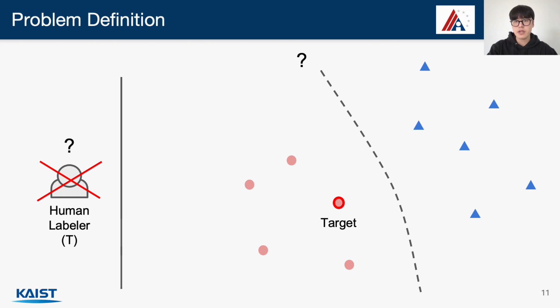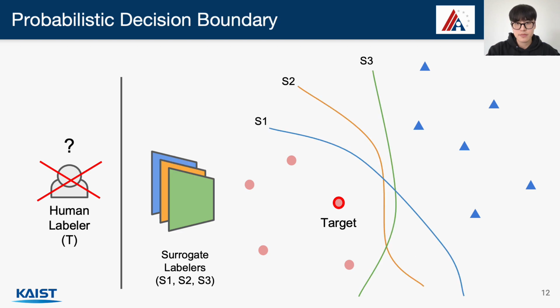However, in our setting, we cannot access the human labeler and thus need to estimate the decision boundary instead. Our solution is to generate a probabilistic decision boundary instead. The idea is to use several classifiers as surrogate labelers and combine them, as each one of them may not be as accurate as a human labeler.